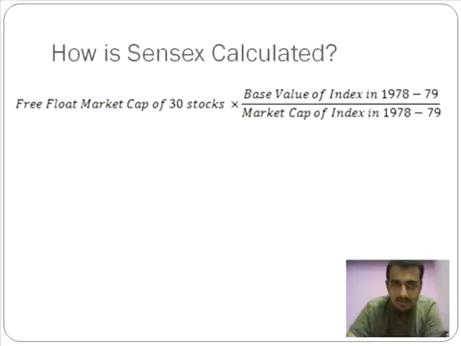Now this is where I was unable to get some information. I was able to understand the numerator value as 100. However, I wasn't able to get the right information when it comes to the market capitalization of the index in 1978, 1979. I hear some articles say the market capitalization was 60,000, but what I noticed there was they said, let's assume the market capitalization to be 60,000. The denominator there for some reason is an assumption, and I'm not able to get the right value of the market capitalization of the index in 1978 and 1979.